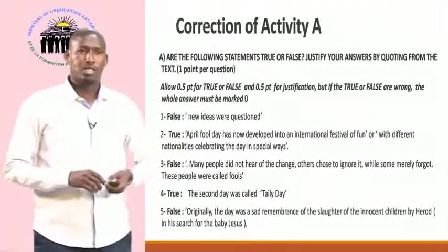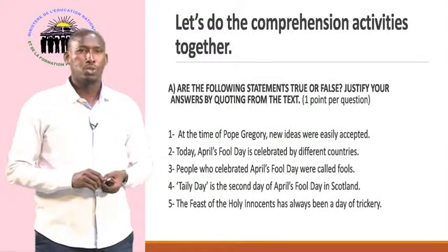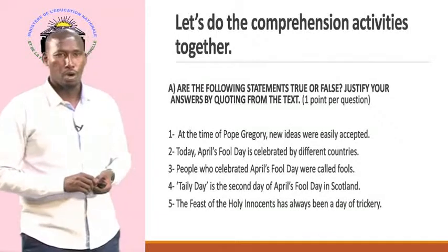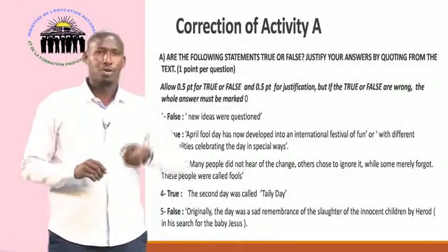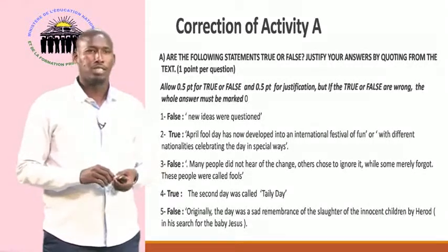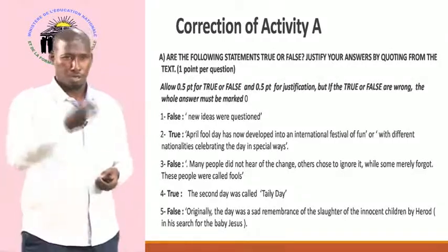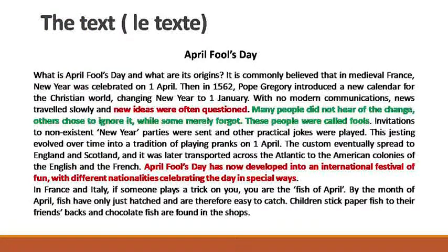Then let's check statement number 3. Statement number 3 is, people who celebrate April Fool's Day were called foolies. Here also, looking at the text, we find out that this information is false. Because the information that we've got in the text is, many people did not hear of the change, others choose to ignore it, while some merely forgot.